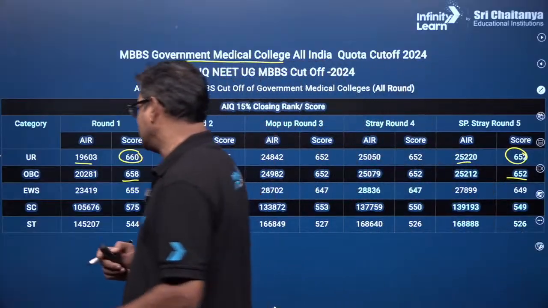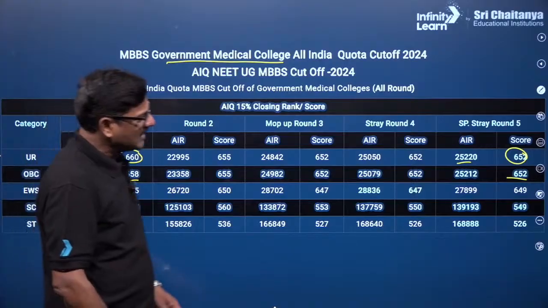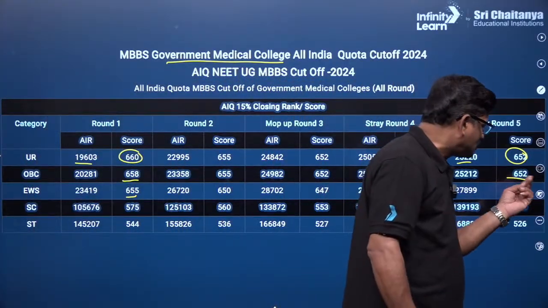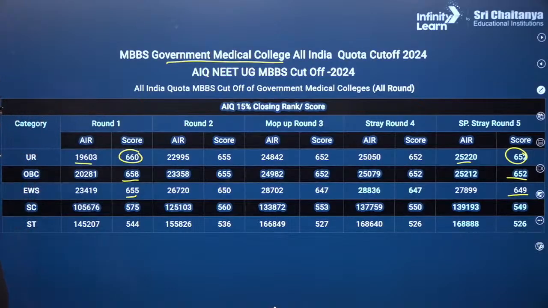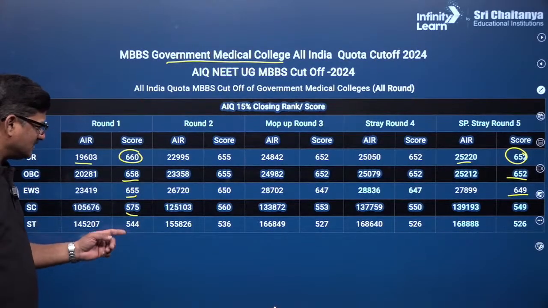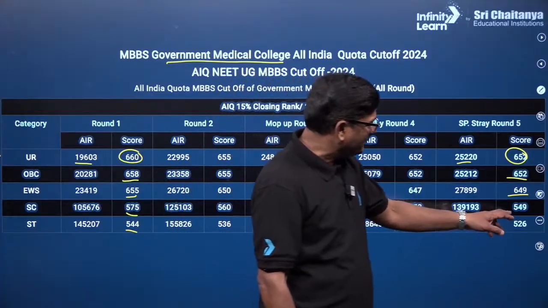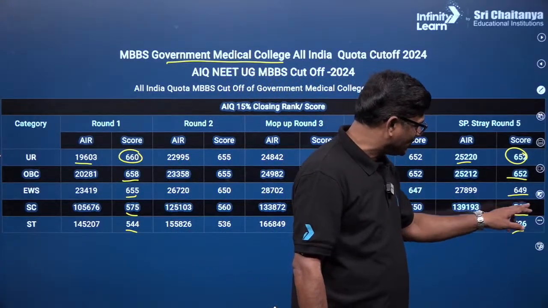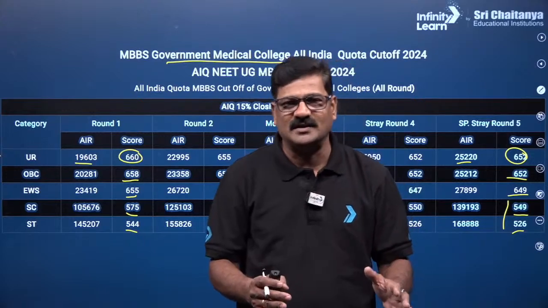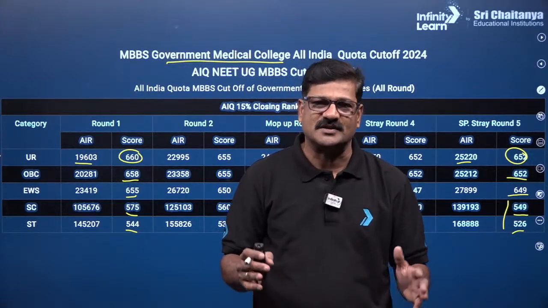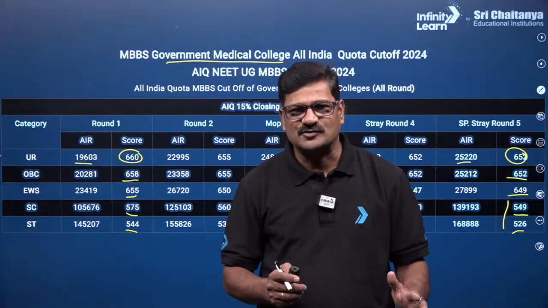Okay, and if it is EWS, both seem the same and ended up the same, with a little 2-3 marks difference. And you can see for the SC and ST, 575 in the first round, 544 in the first round, and it is going to be 549 again. Here there is a drastic dip when it comes to the scheduled category compared to the OBC, EWS and unreserved categories. So no worries, all the best my dear students.